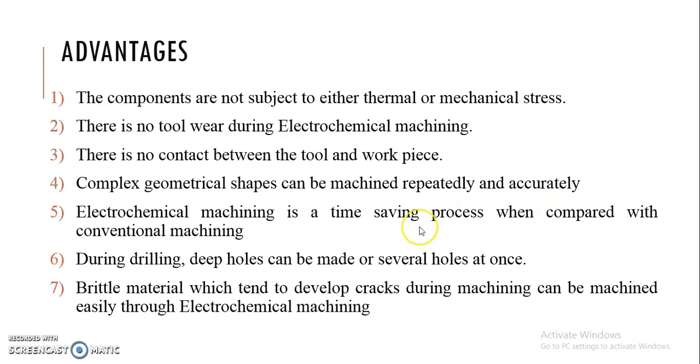It is a time saving process as compared to conventional machining. During this, deep holes also can be drilled, or several holes at one time can be generated with the help of electrochemical machining. Even brittle material which tends to develop cracks during machining can be machined using electrochemical machining. So these are the advantages.